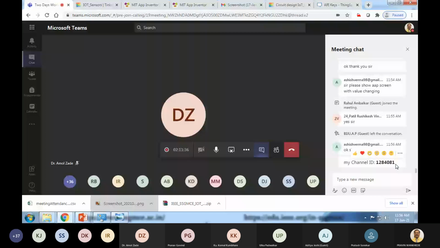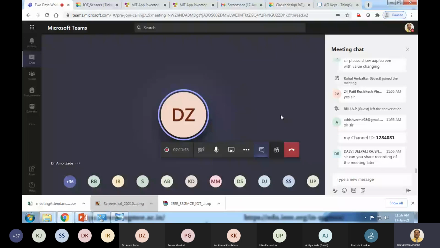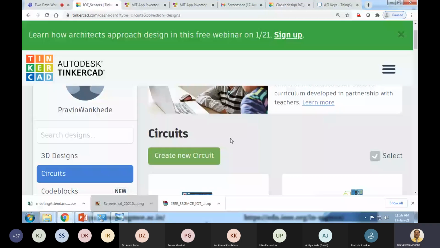Sir, after some time, it just stops accepting the data. It gives us the bad. Yes, why is this so? Because we are sending data continuously from our Tinkercad. We have added a delay of only 1 second. Correct? Right. So if you increase the delay to say 15 or 20 seconds, then whatever lagging we are getting will be removed. Okay. Yeah.